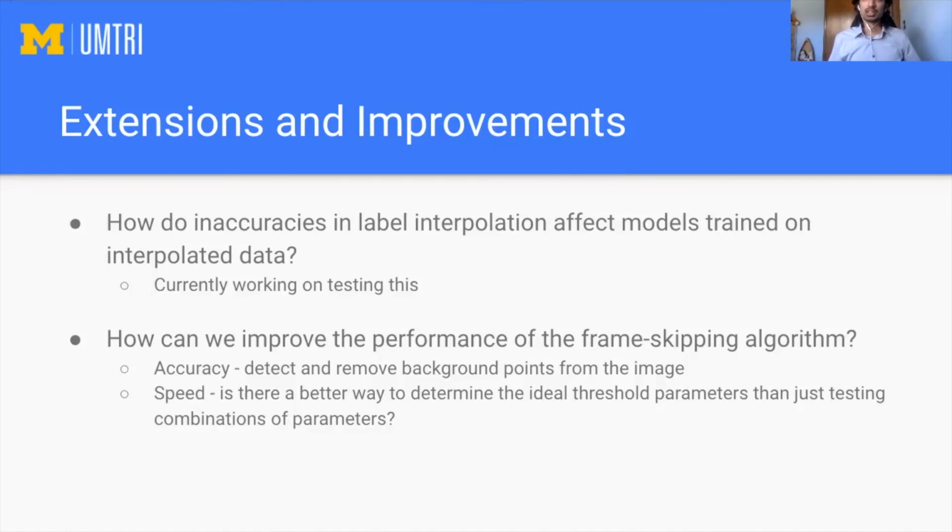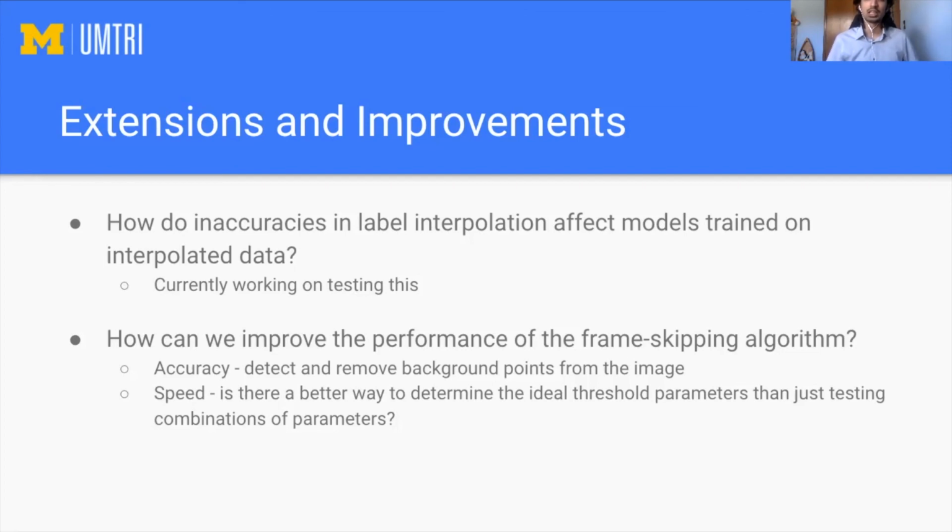So far, the results look very promising. The frame skipping algorithm cuts down on a lot of the labeling work when compared to manual labeling, and the performance of the interpolation algorithm is reasonably accurate. However, there are still one or two tasks I'm working on. First, I'm working on training a machine learning algorithm using the interpolated label data and comparing the performance of that model to one that was trained on ground truth data. I want to determine whether the error in the interpolation phase affects the performance of the model significantly, because that could affect the feasibility of the frame skipping algorithm in the long run.